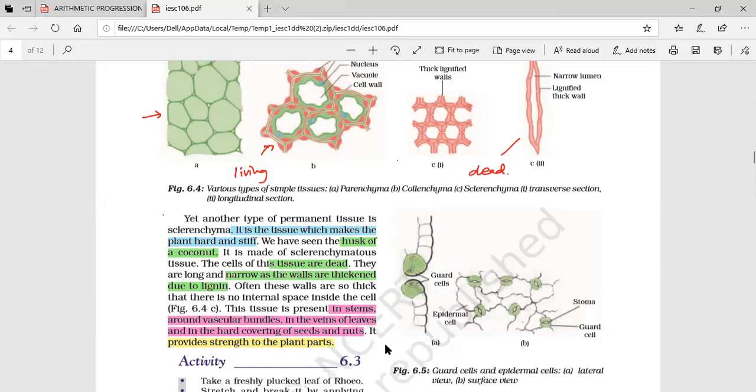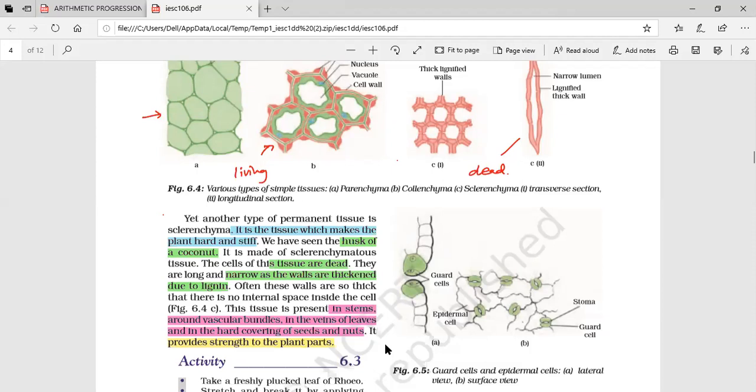Is there any extra function? Any walls, different types of walls? It may have intercellular spaces between them. Where is it located? So first is the structure, second is location, then function. First, what is its function? By knowing the function, you will get to know its location also.